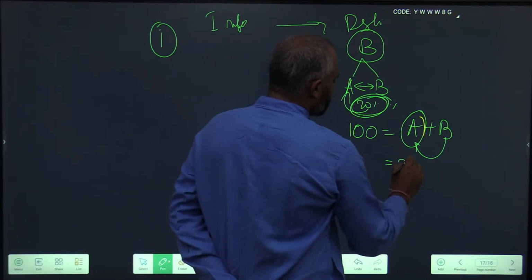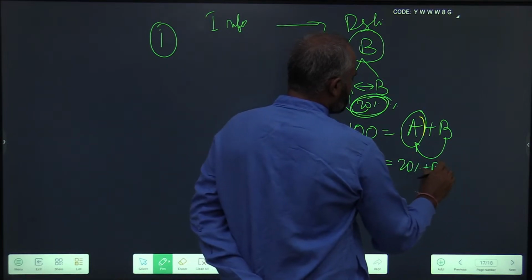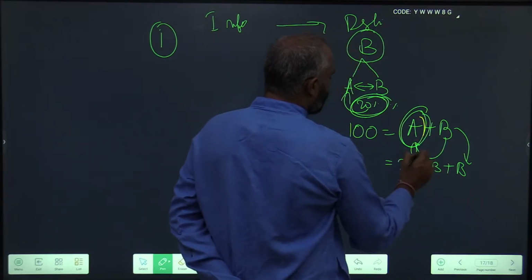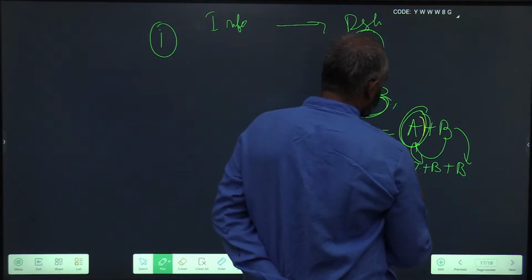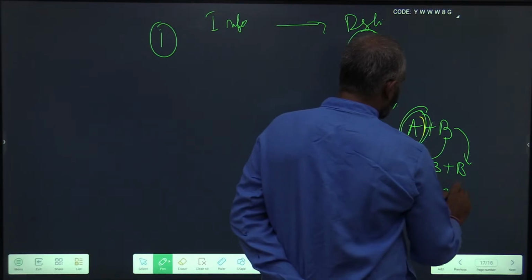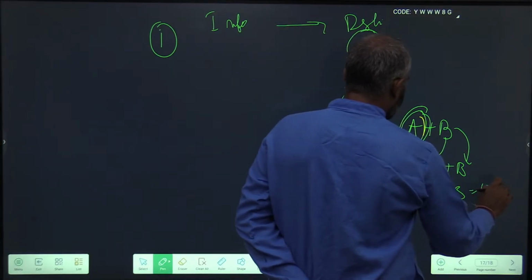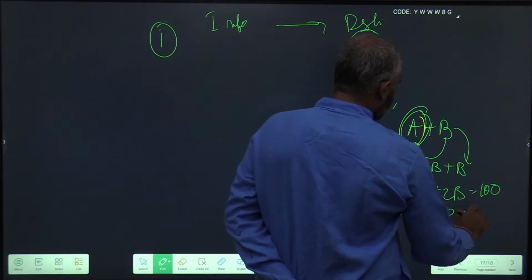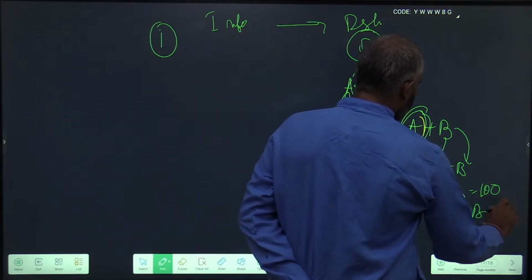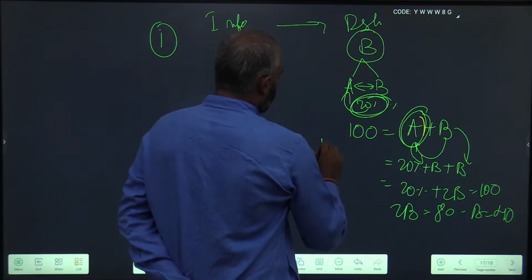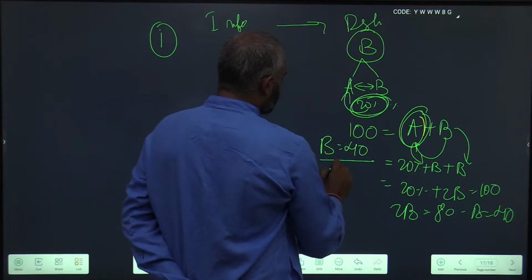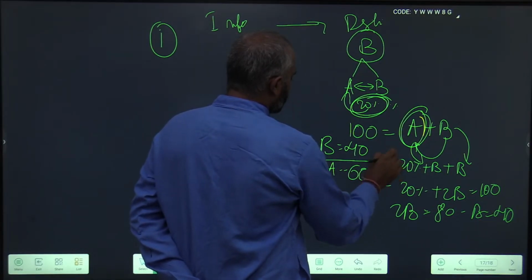So can I write this as 20% plus B plus B? B is as it is. A got 20% more votes than B. So this becomes 20% plus 2B is equal to 100. 2B is 80% and B is 40%. So if B gets 40% of the vote, A gets 60% of the valid votes.